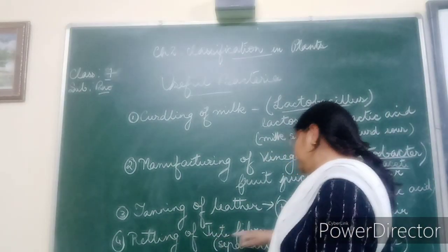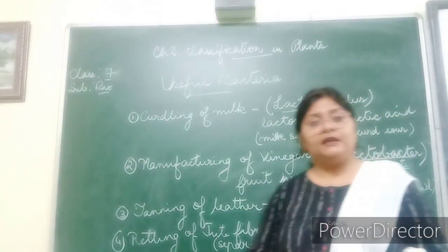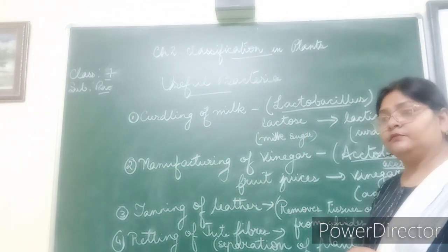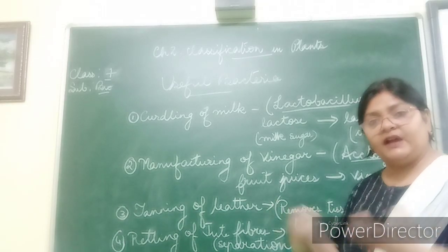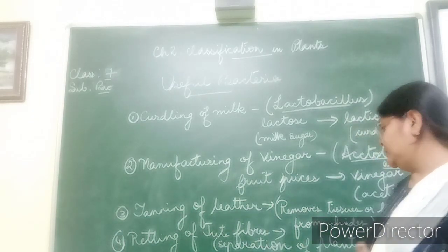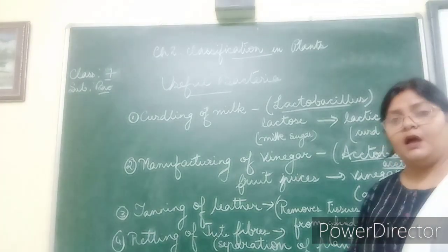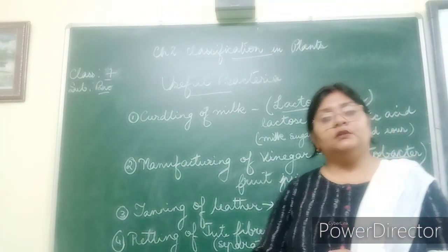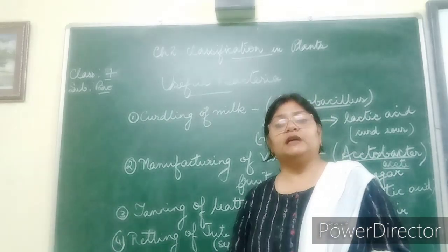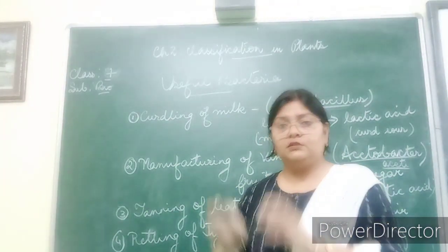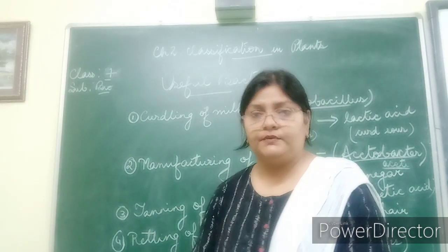Now, retting of jute fibers. Retting means making plants like flax soft so that fibers can be separated from them. It is the separation of the plant fibers. So flax plants, like hemp or jute, are soaked in water or thrown in ponds for quite a few days.